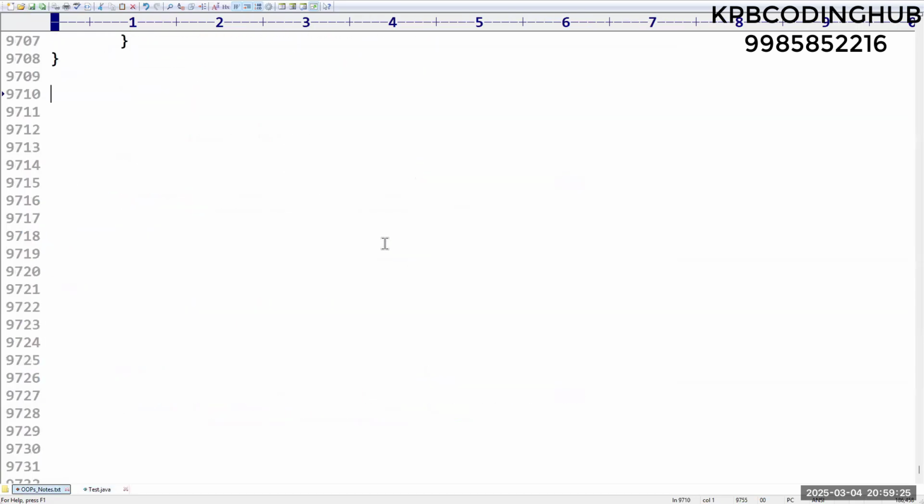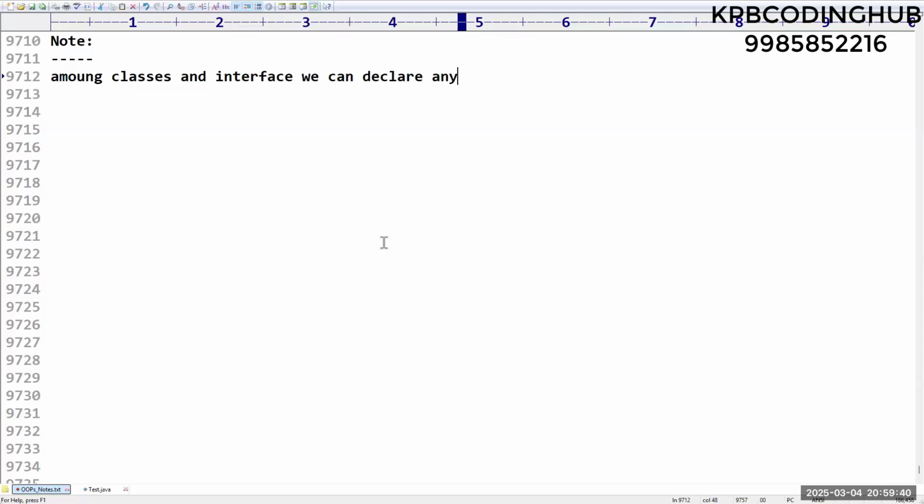Last, some note points. Note number 1: among classes and interfaces, we can declare anything within anything. A class inside a class, an interface inside an interface, a class inside an interface, an interface inside a class. All are possible, right?